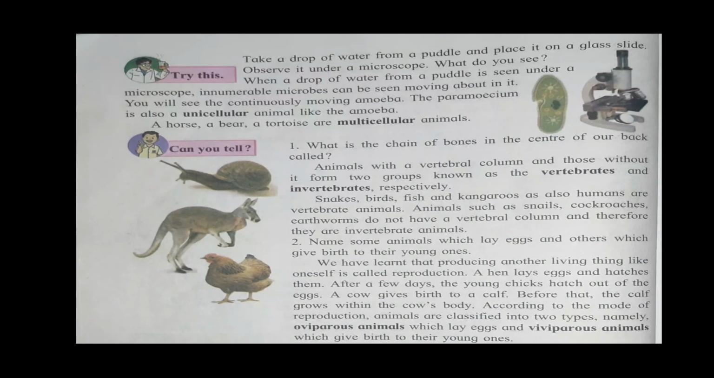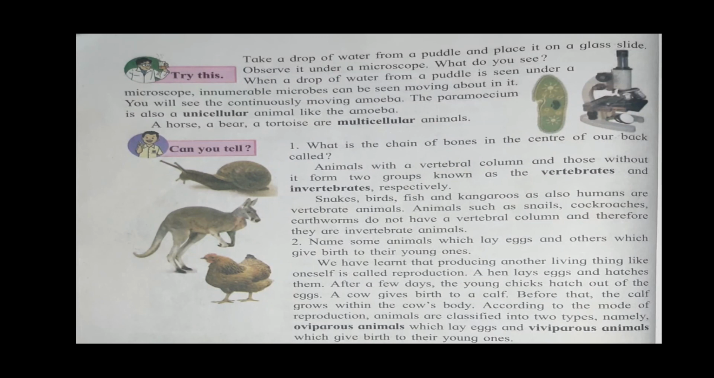Second, name some animals which lay eggs and others which give birth to their young ones. We have learned that producing other living things like oneself is called reproduction. A hen lays eggs and hatches them. After a few days, the young chicks hatch out of the eggs. A cow gives birth to a calf. The calf grows within the cow's body, according to the mode of reproduction.